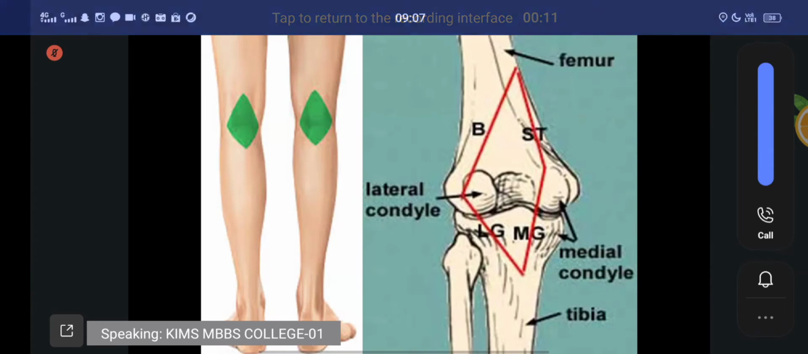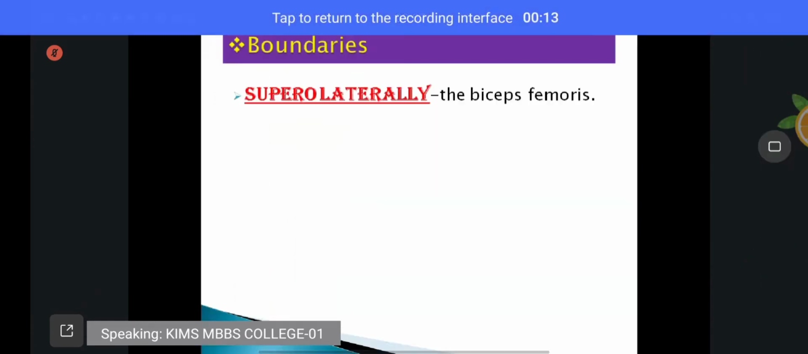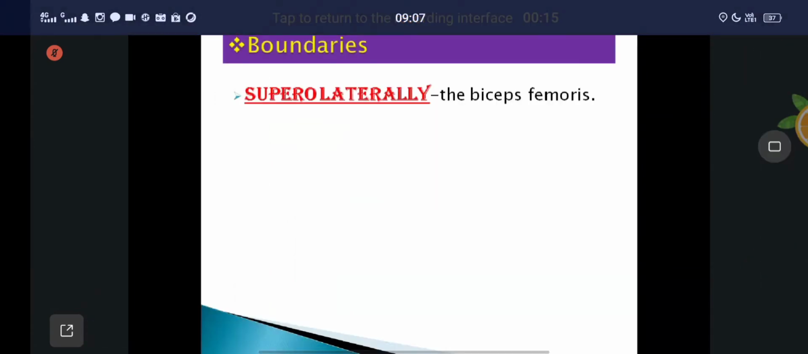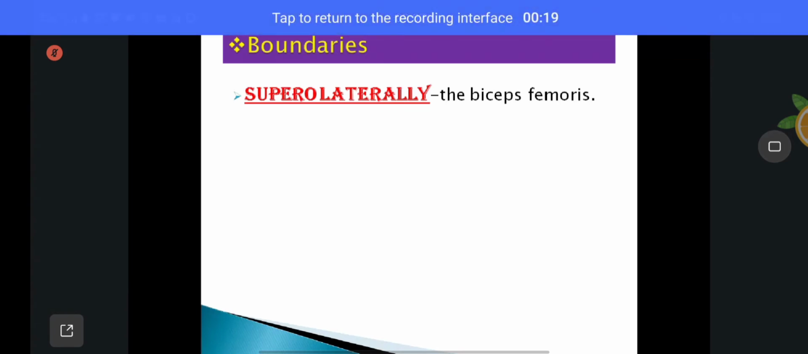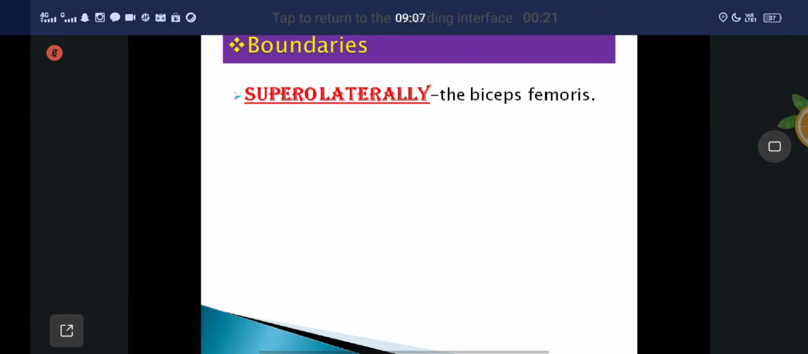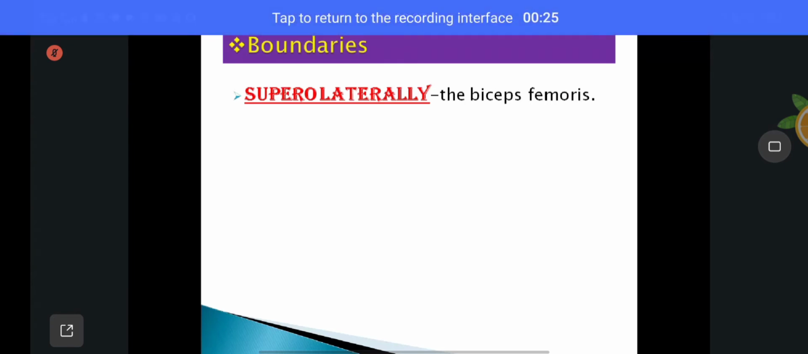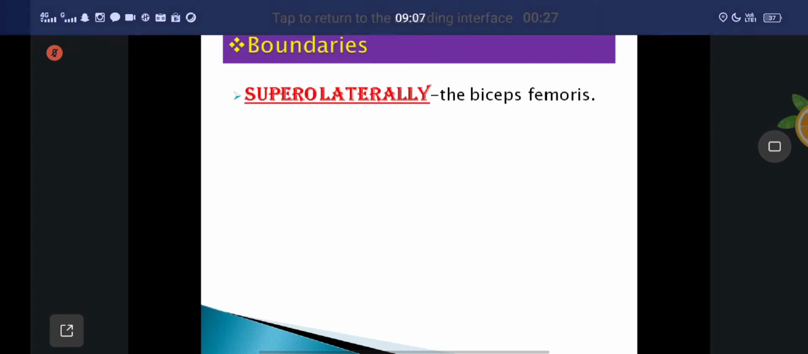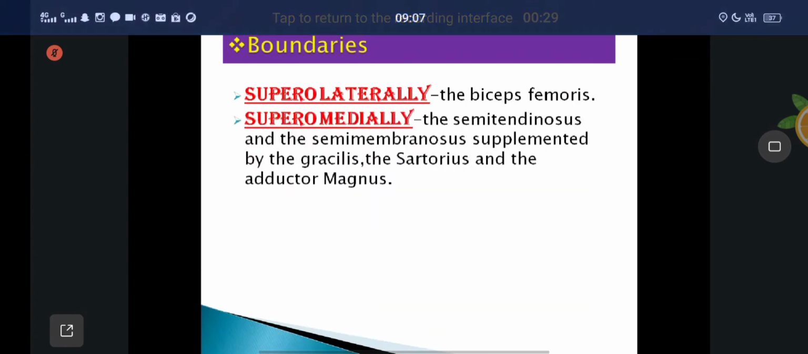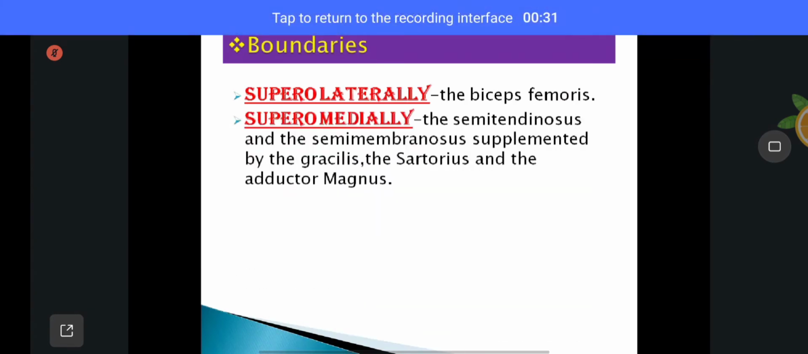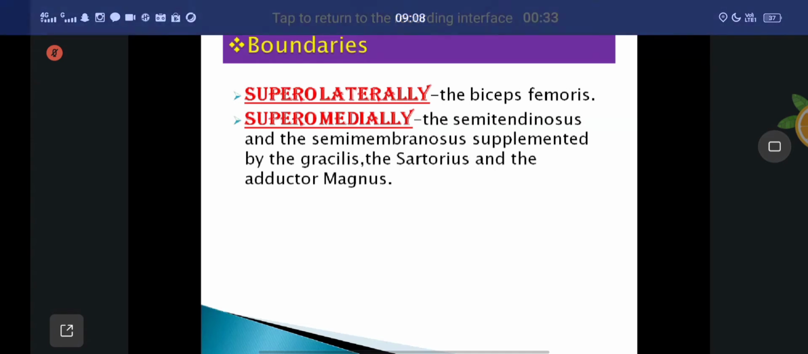Popliteal fossa. Understand? The boundaries you can see here. Superolaterally, it is formed by the biceps femoris muscle, the muscle of the back of the thigh. After that, superomedially, it is formed by semitendinosus and semimembranosus.